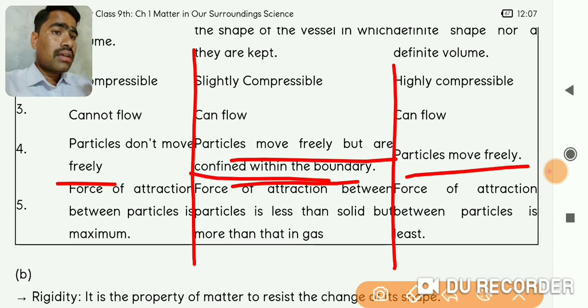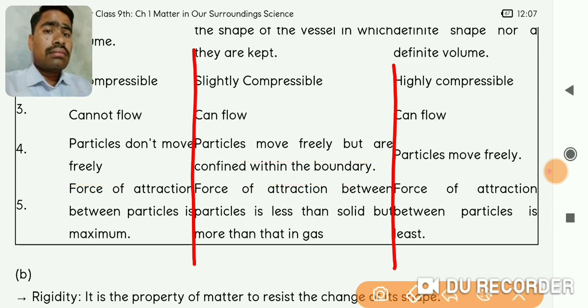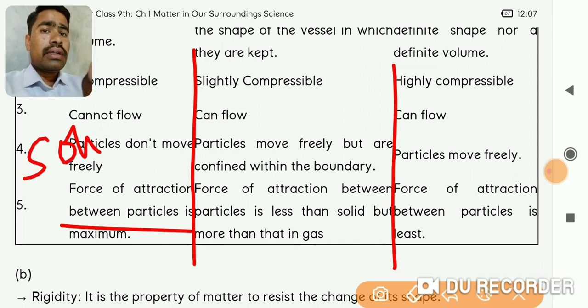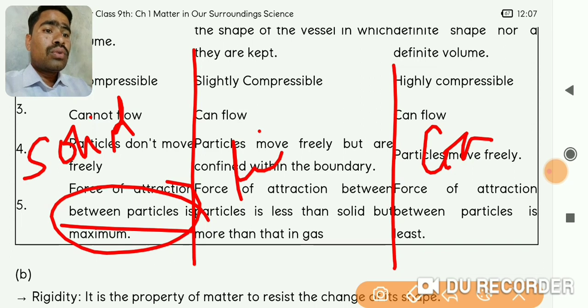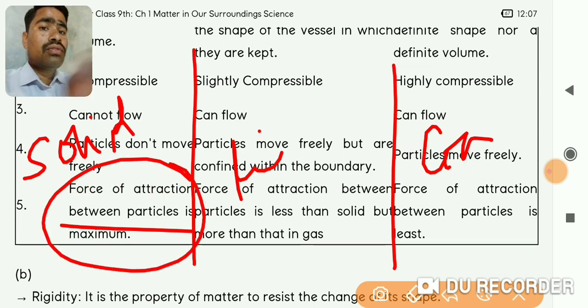And in the gaseous state, particles move freely. Next thing is that the force of attraction between the particles is very high in the solid state. This is about the solid, this is about the liquid, and this is about the gases. The force of attraction between particles is maximum in the solid.